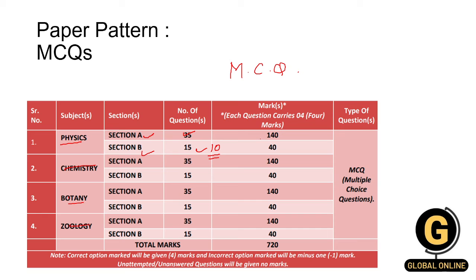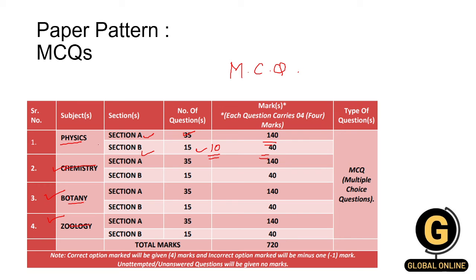Next is the marks. How many marks does section A consist of? 140, and section B is 40 marks. That means each question is for 4 marks. Okay, similarly for chemistry, botany and zoology, the same paper pattern is followed. So the total number of questions asked is 200, and the marks is 720.